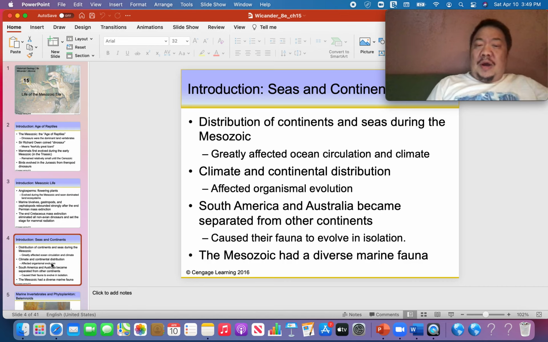And one of the reasons why that is because dinosaurs don't need to drink as much water. They don't excrete as much water in their feces. And their water needs were less than other reptiles.